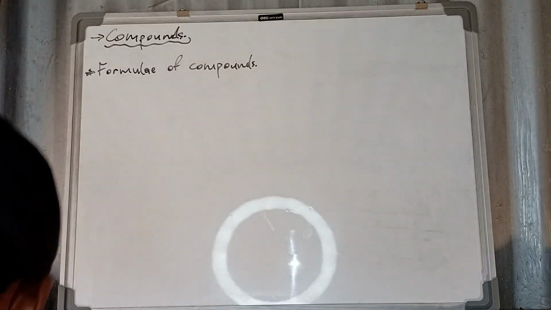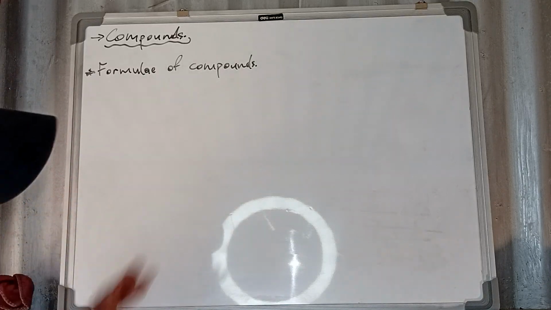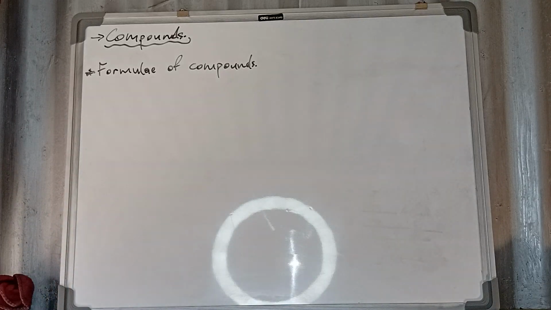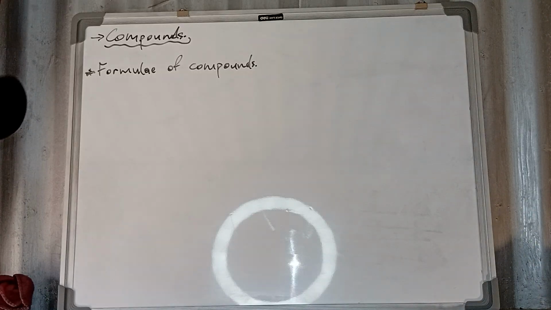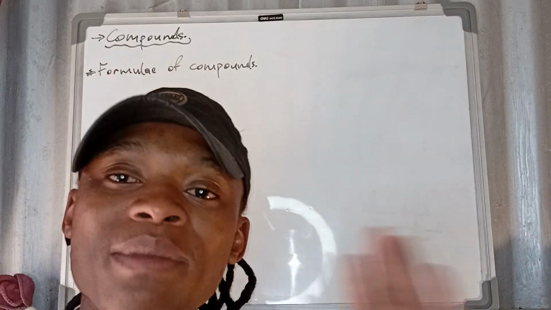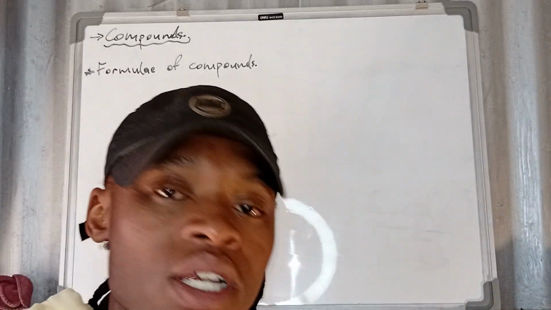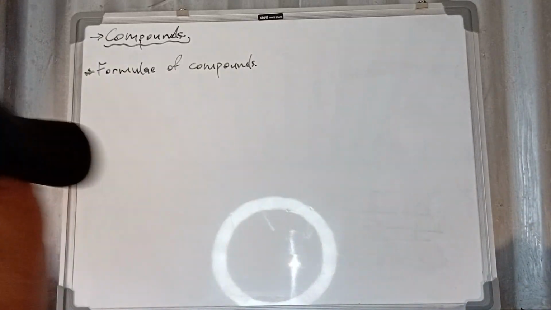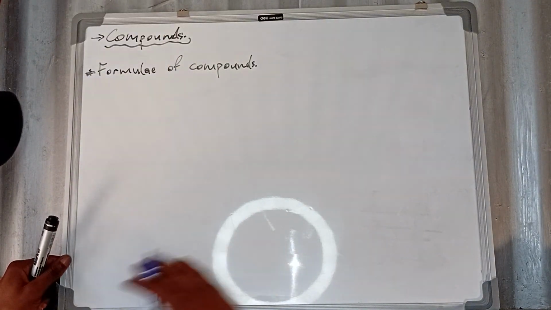Okay, the formula for compounds, that is so simple and straightforward. All right, a compound, remember we said a compound is made up of what? It is a pure substance formed by chemical reaction. Which means there are two or more different types of elements that react together to form a new substance that is called a compound.